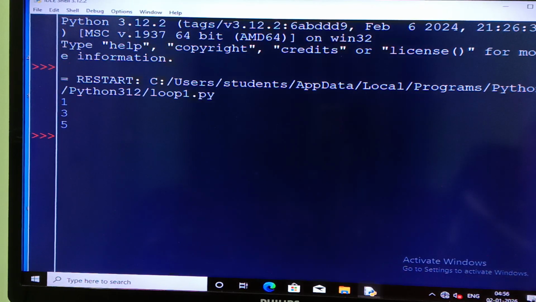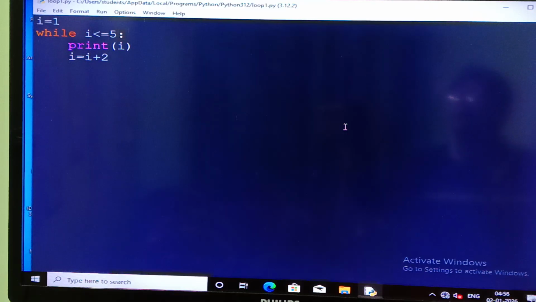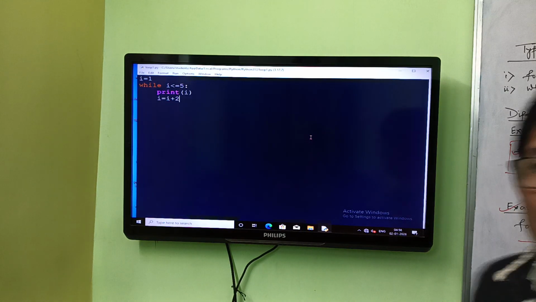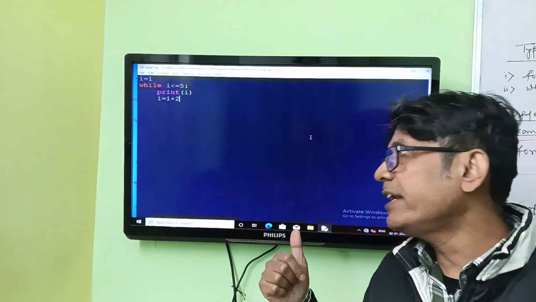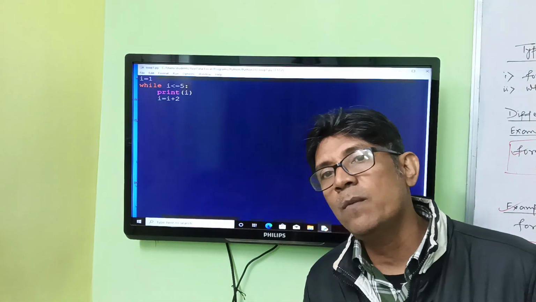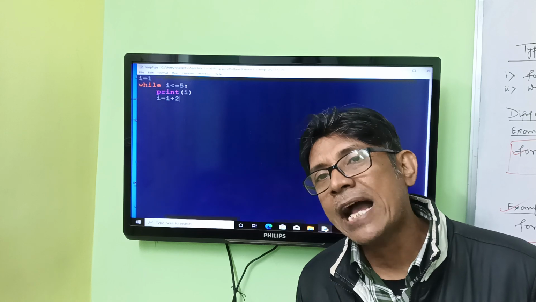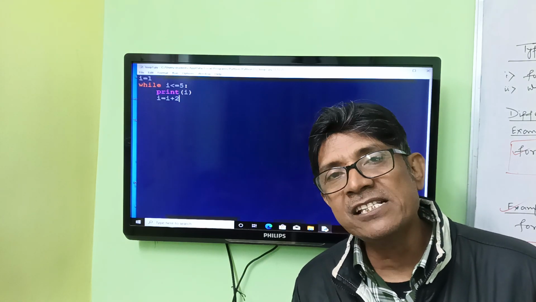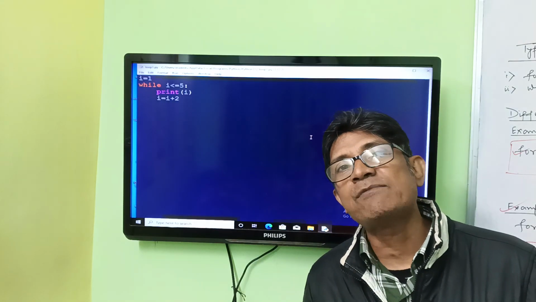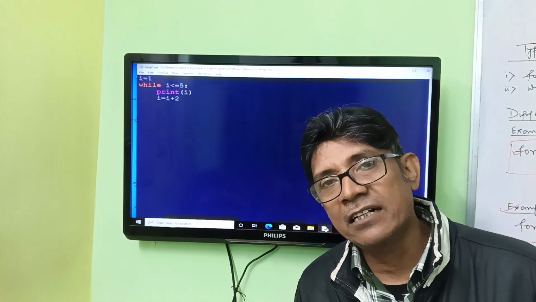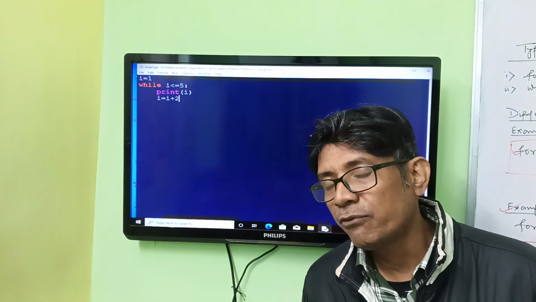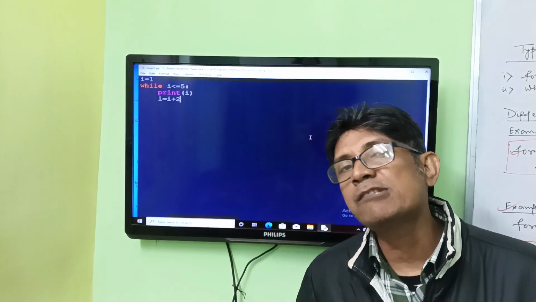So this is important, that you can understand now. I think you can understand it properly. All this code I have written is very important, this for loop and while loop, whenever we want to do any work more than once. I will show you more things, the different types of programs where we can implement this type of loops. Then it will be much more clear for you. So for the timing, up to this much.